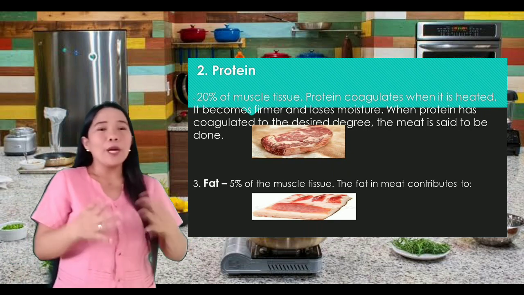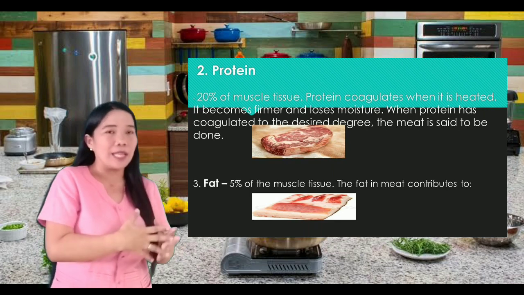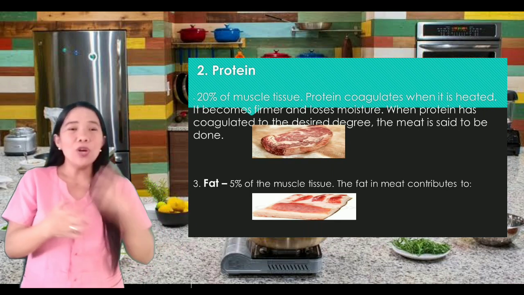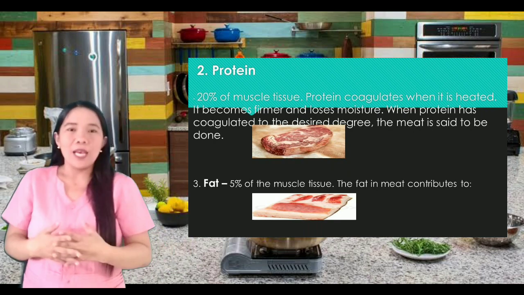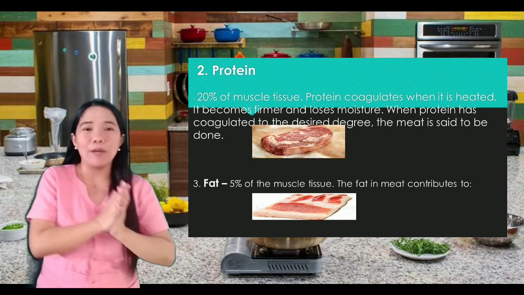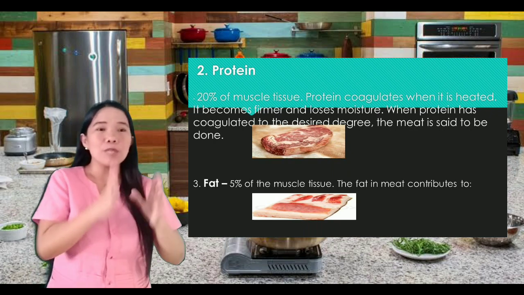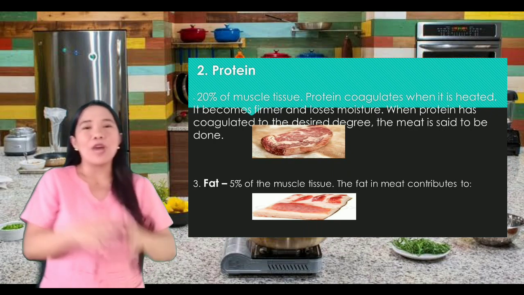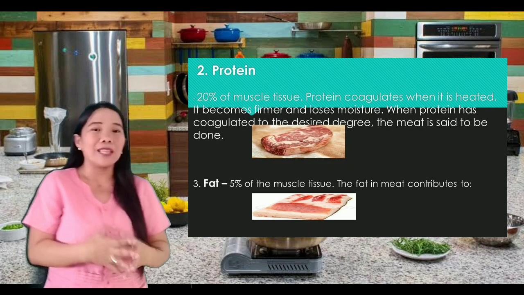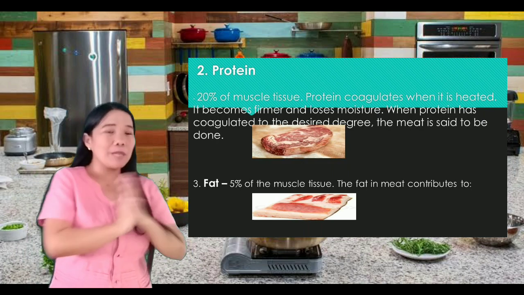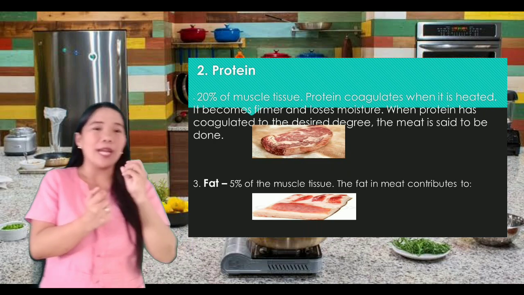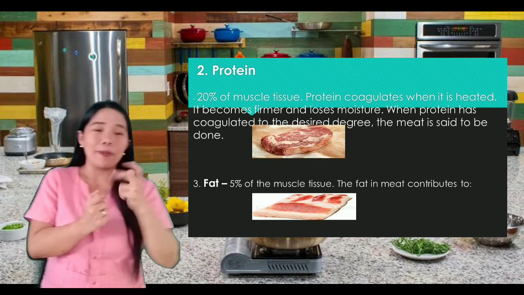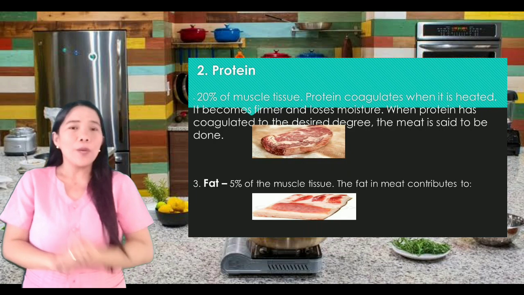So, meaning, protein coagulates when it is heated. Ibig sabihin, namumuo yung ating protein kapag umiinit o iniinit na yung mga meat. It becomes tender at firmer and loses moisture. When protein has coagulated to the desired degree, the meat is said to be done. So, ibig sabihin, kapag na-meat na yung certain point, doon na natin nasasabi na it is done or luto na.